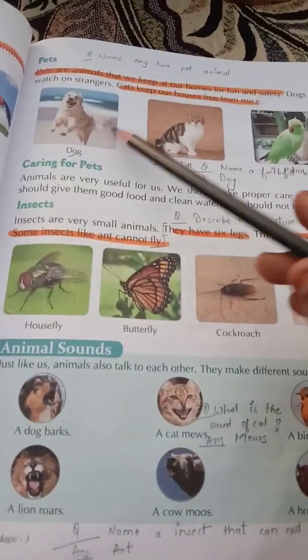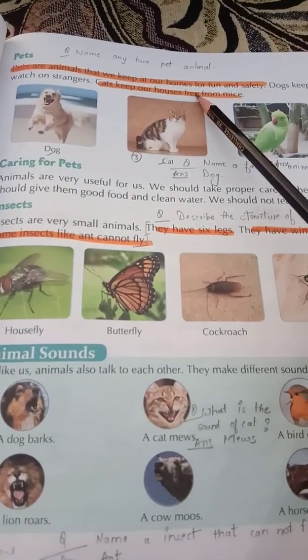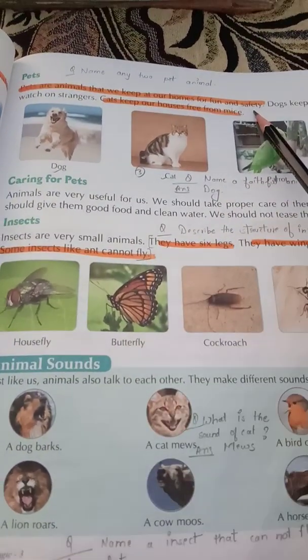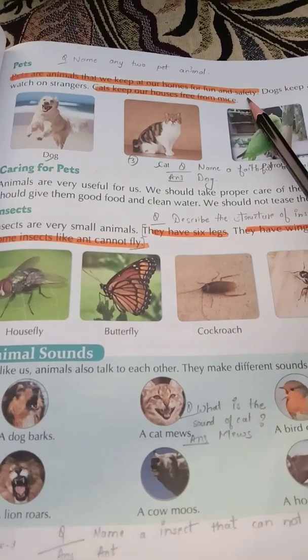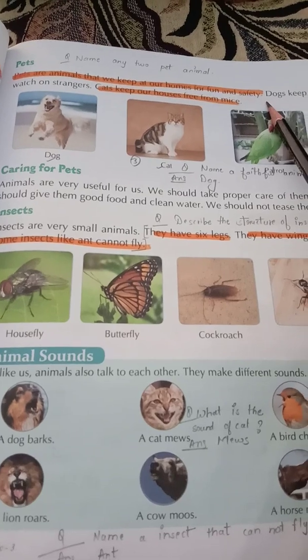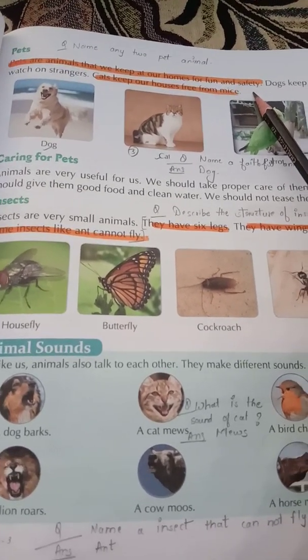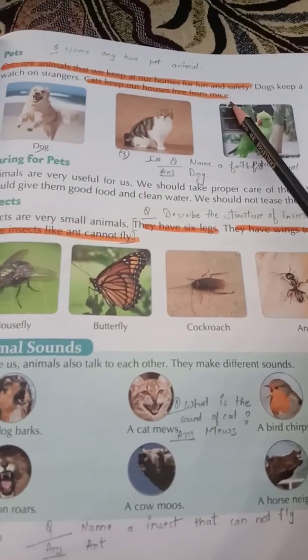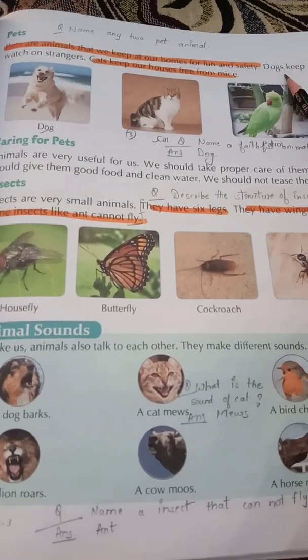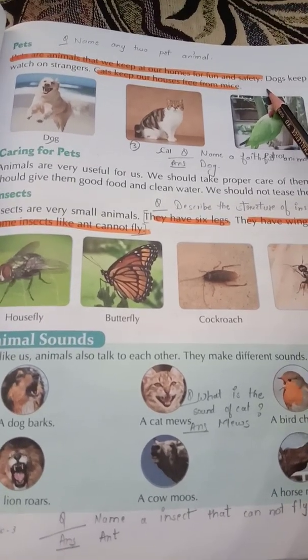Pets are animals that we keep at our own house for fun and safety. We take care of them also. Tell me such kinds of animals that we are domesticating. As we are keeping them as pets, we can call them pets also. So let's see dogs. Yes, dogs, we are domesticating them. And these dogs help us a lot.